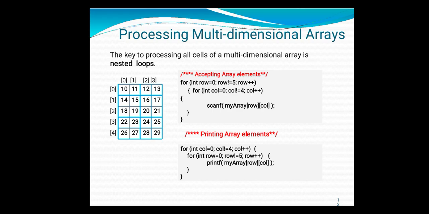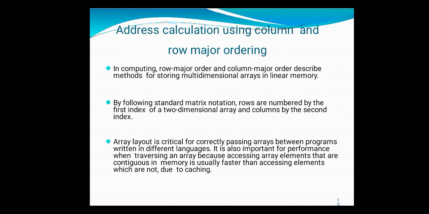Then how to print the elements of the two-dimensional array? With the same for loops which we are using for accepting, only instead of scanf, we are using printf. Okay. So for accepting elements we are using two for loops, and inside that we are using the scanf statement. For displaying the two-dimensional array, we can use two for loops, and inside that we are using the printf statement. I hope you understood how to accept and display the two-dimensional array elements.